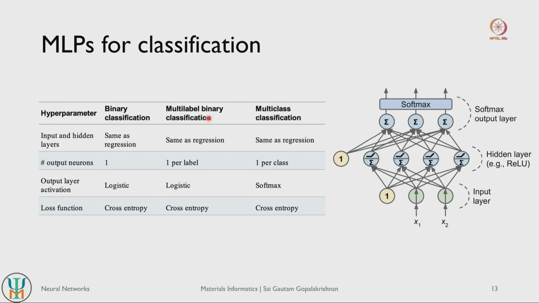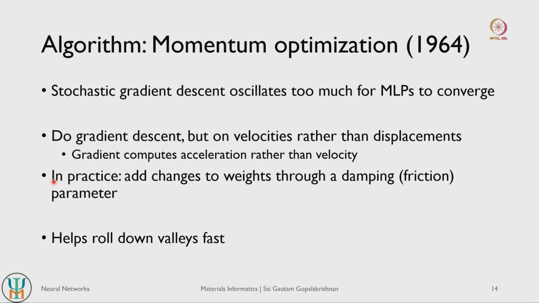For multi-label classification, for each label we basically use a logistic activation function, which would give a value of either 1 or 0, so whether your input has a value corresponding to that label or not, right. And typically the loss function is cross entropy. This is almost always used by neural networks for classification tasks, right. Okay.